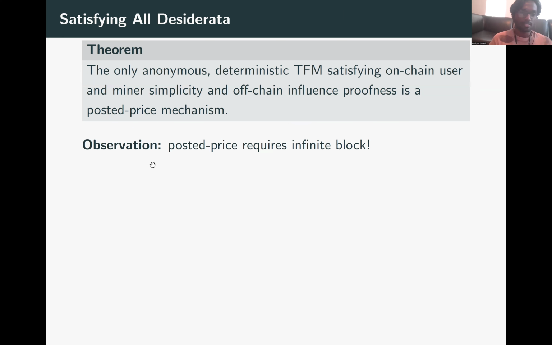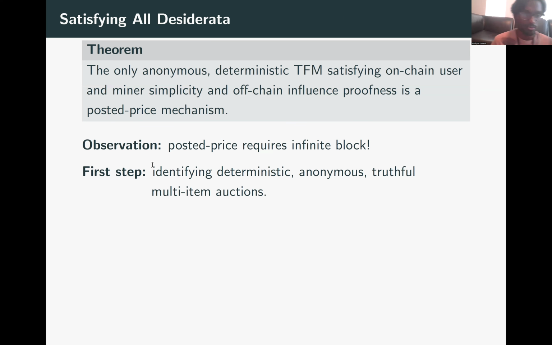Before going into the details, note the following. The posted price mechanism requires an infinite block because for whatever capacity the block is, if two more users are willing to pay the price, you will have to include them. So you can't run a posted price mechanism with a bounded capacity. This means the only anonymous deterministic TFM satisfying all these three desiderata needs an infinite block.